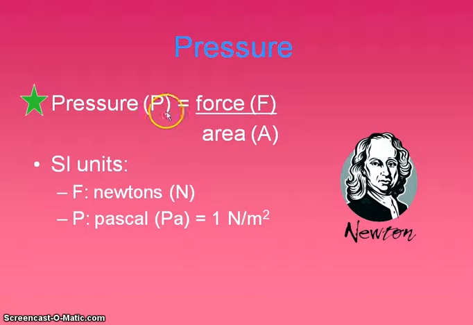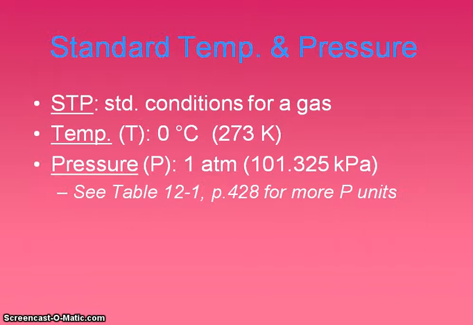Pressure is units of force divided by area. So the actual units you would measure them in would be newtons for force, and then pressure could be a pascal, which is a newton per meter squared, so area would be in meters squared. We'll use pascals. The book uses kilopascals a lot, which is just 1,000 pascals. Atmospheres is a pretty common one. Millimeters of mercury are used a lot, especially in barometers. And then torr is another one. There's a whole table in your book that you can use to look up different pressure units.